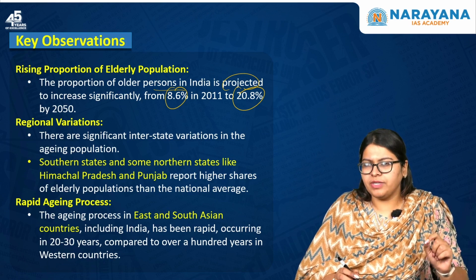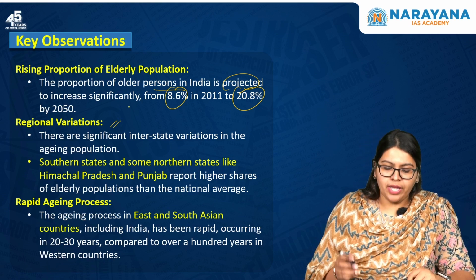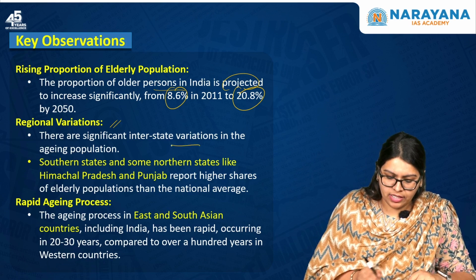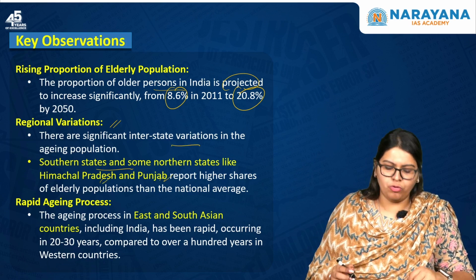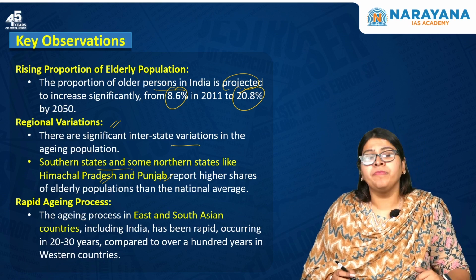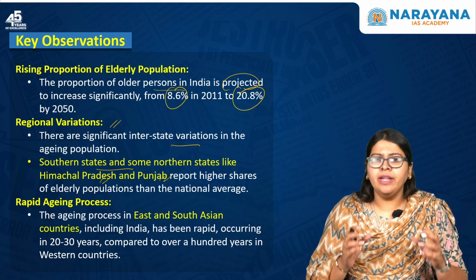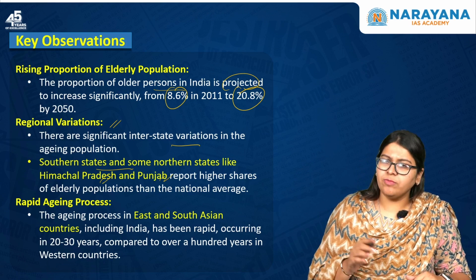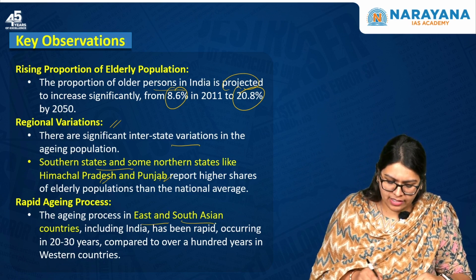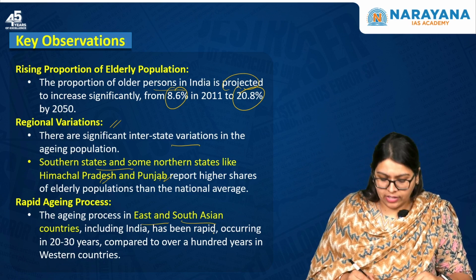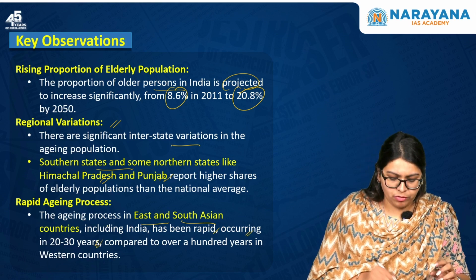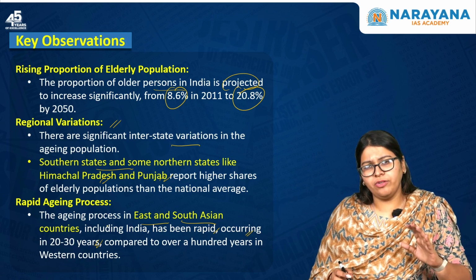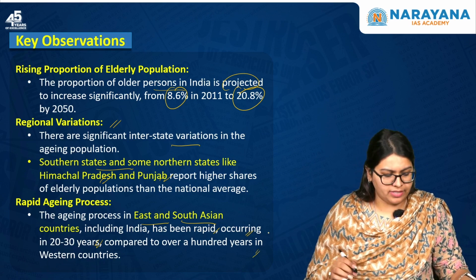And also, as we said, there are regional variations, where there are interstate variations, like southern states and some northern states like Himachal and Punjab report a higher share of the elderly population. And also there is a rapid aging process taking place, which is comparable to that of East and South Asian countries. This process is occurring in a span of 20 to 30 years, compared to hundreds of years in the Western countries.